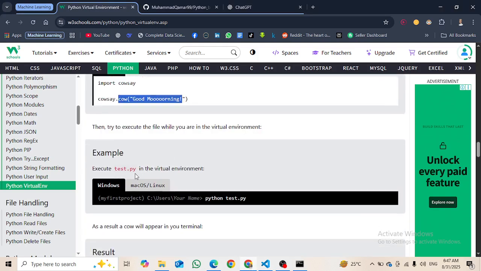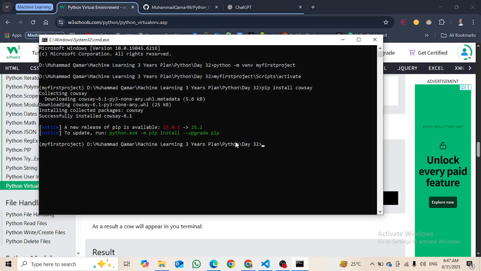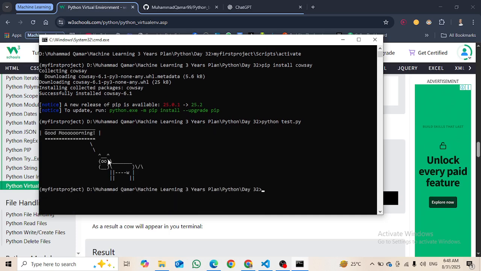Then execute test.py in the virtual environment. We will run that file in the virtual environment. How we can do it is to write python test.py. I am going to write python and then test.py, and run it. Here you can see that this cow is saying good morning.